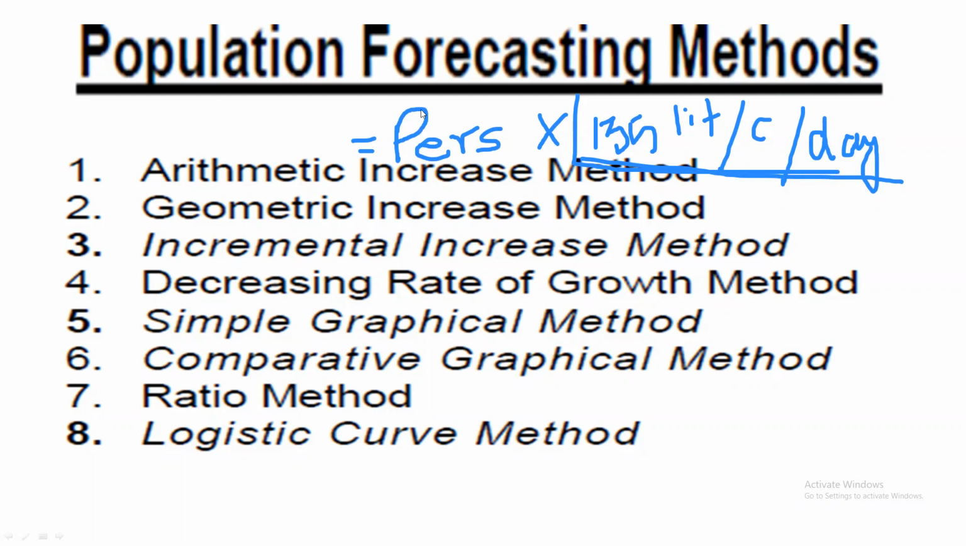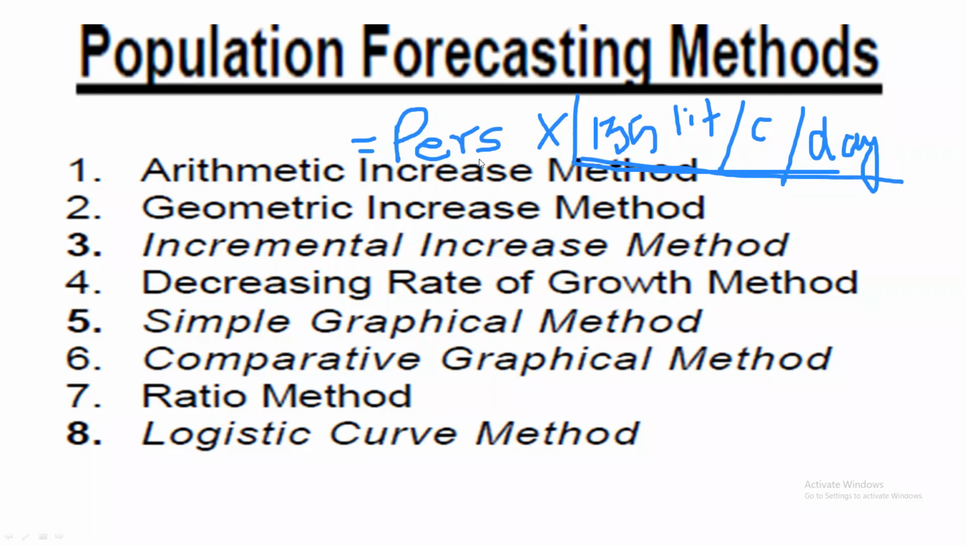But for the next 2 decades, 3 decades, 4 decades, that population is going to be increased or decreased, whatever may be there. And how to find out that? That method is known as the population forecasting method. And there are different methods under the population forecasting.